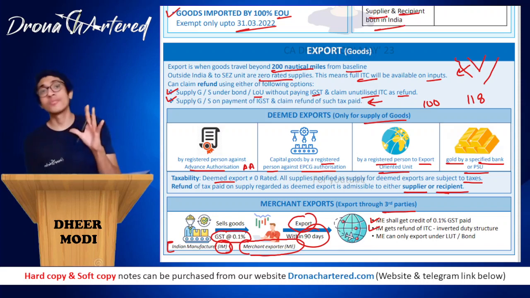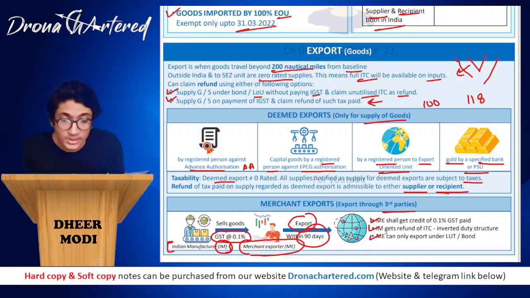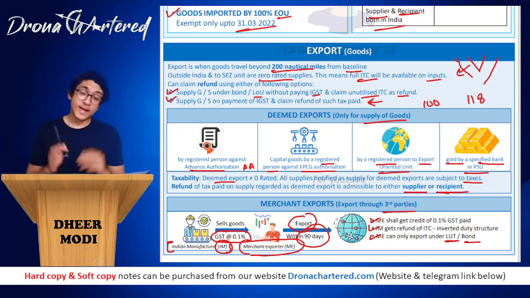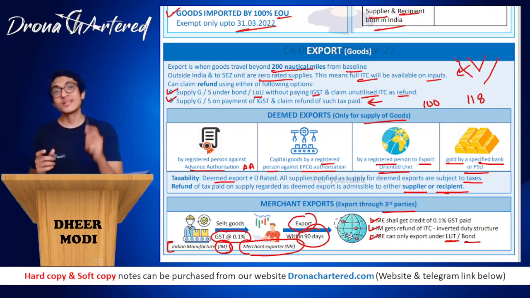I hope all of you, since you are watching these revision videos, you would be knowing what inverted duty structure is. And next is your merchant exporter can only export under your letter of undertaking or bond. He will have a letter of undertaking bond, only then he will be allowed to export. Okay, and with this, we are done with this chapter, and I'll see you in the next one, that is refunds of GST.